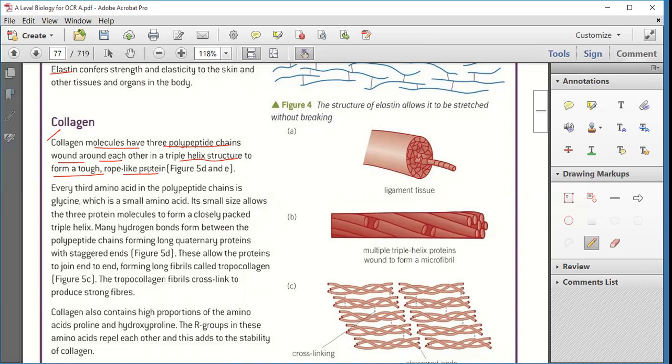Okay. Now, in this case, what happens? Every third amino acid in a polypeptide chain is glycine. Every third amino acid in this chain is glycine, which is a very small amino acid. Its small size allows the three protein molecules to form a closely packed triple helix.